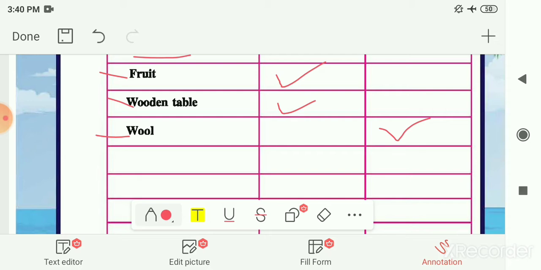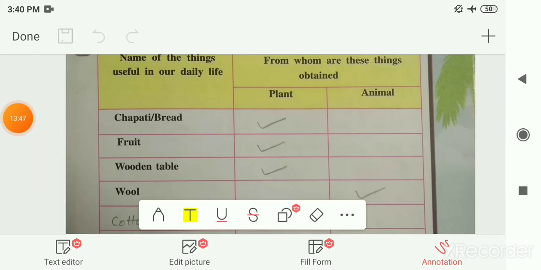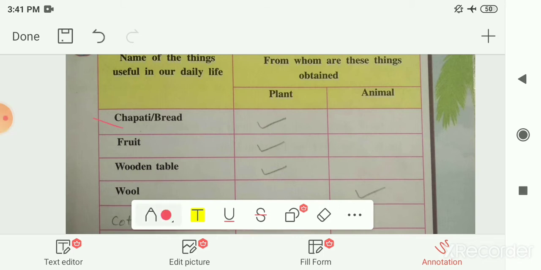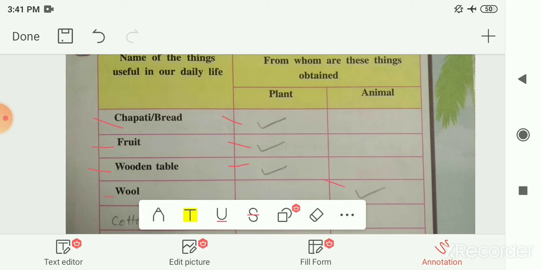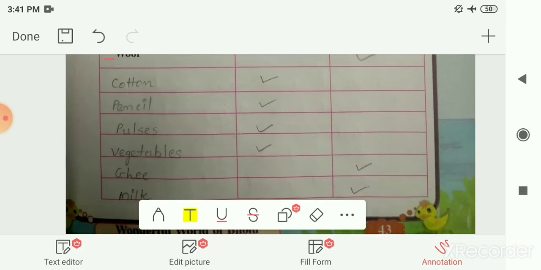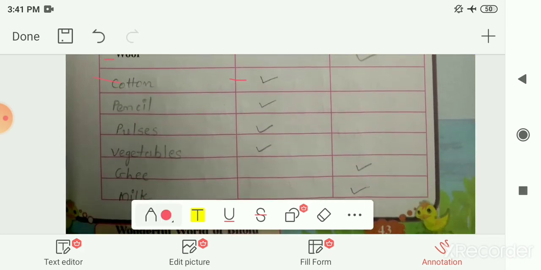Now let us see the answers for the rest of the rows. Here it is given to you as we discussed: chapati we get from plants. Then fruits we also get from plants. Next is wooden table. We get this from plants. Next is wool. We get wool from animals. The next one I had drawn is cotton. We get cotton from the cotton plant. So here you have to tick mark in the column of plant.